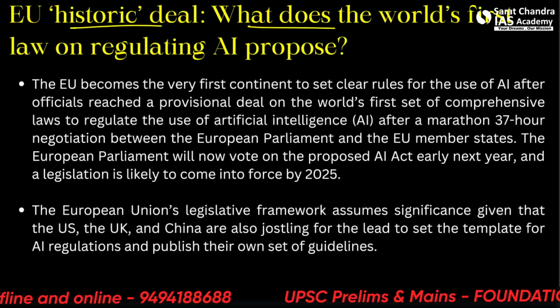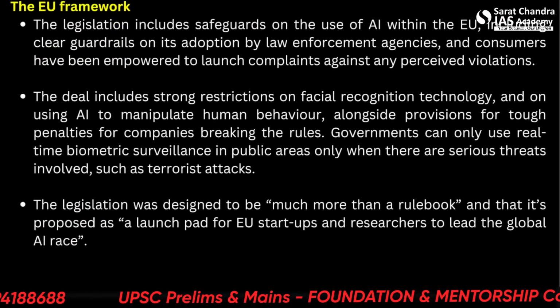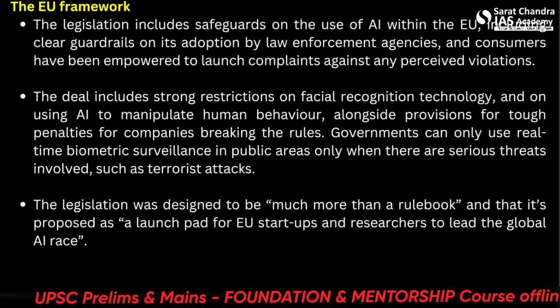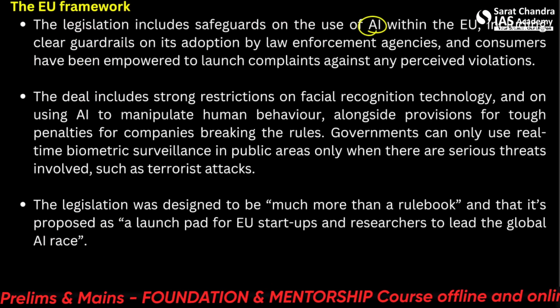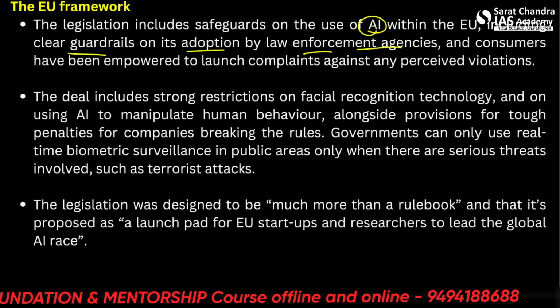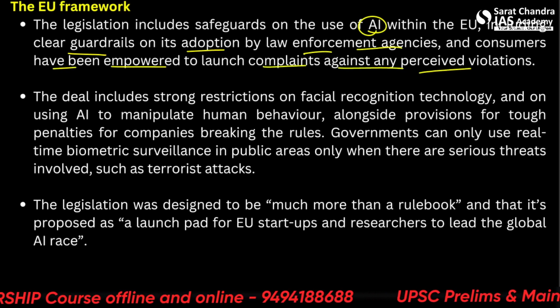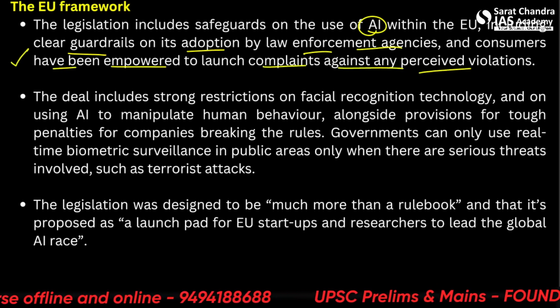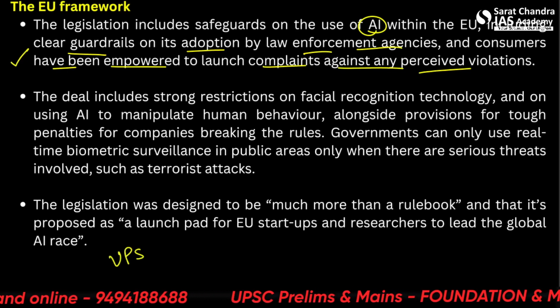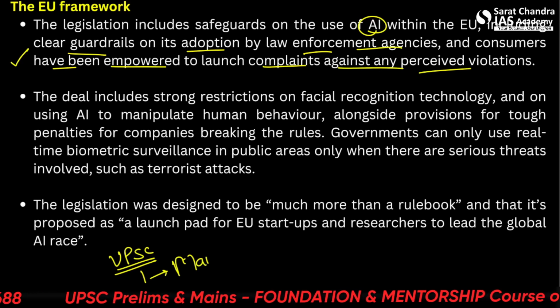So what is the EU's framework? Let's see the European Union's framework. So the legislation includes safeguards on the use of AI within the EU, including clear guidelines on adoption by law enforcement agencies, and consumers have been empowered to launch complaints against any perceived violations. So recently, this was also seen in the UPSC mains evaluation.